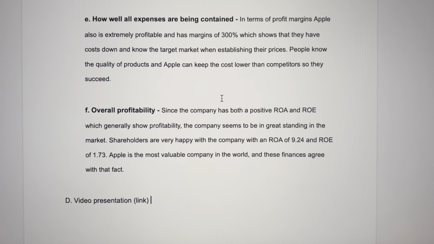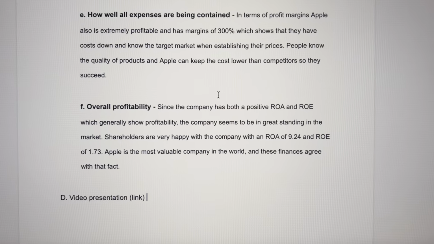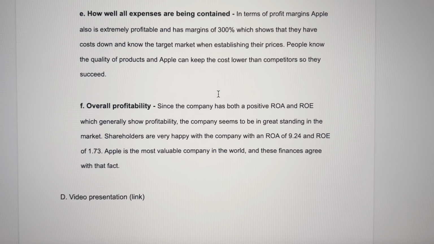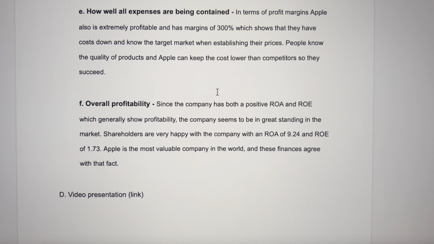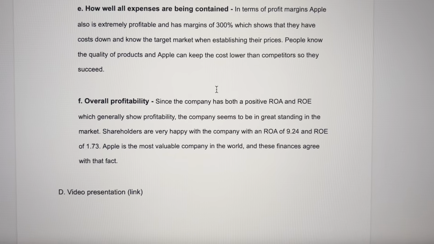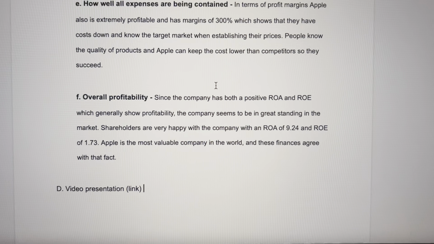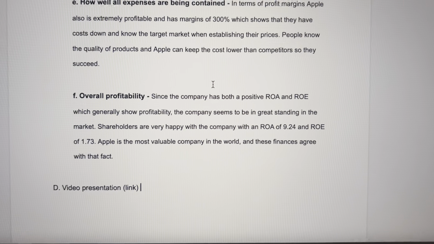Since the company has both a positive ROA, return on assets, and ROE, return on equity, which generally shows profitability, the company seems to be in great standing in the market. Shareholders are very happy in the company with an ROA of 9.24 and ROE of 1.73. Apple is the most valuable company in the world, and these finances certainly agree with that fact.